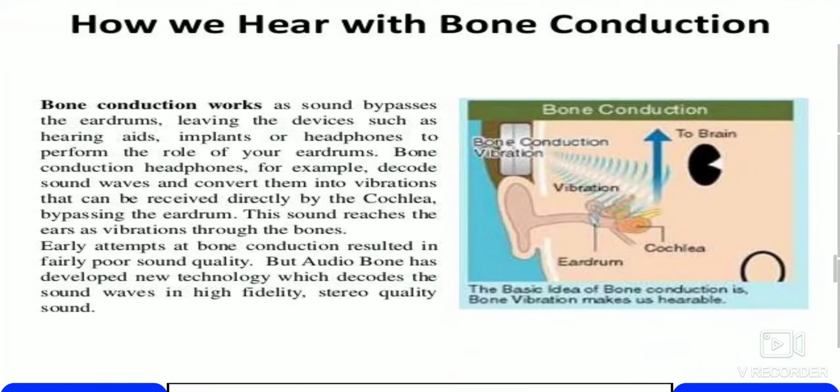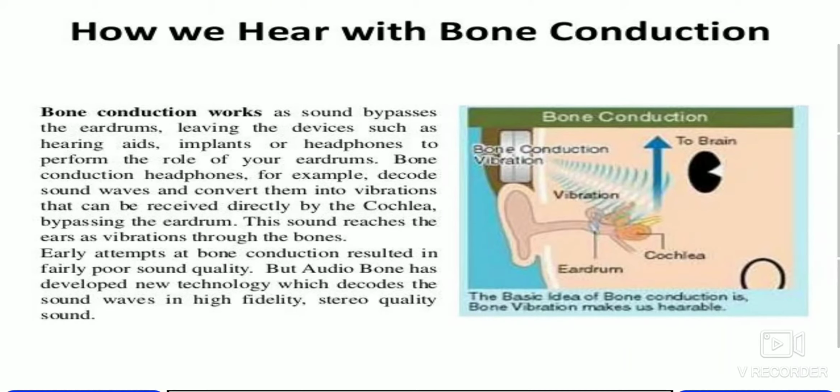What exactly is bone conduction? Bone conduction works as sound bypasses the eardrums, leaving devices such as hearing aids, implants, or headphones to perform the role of your eardrums. Bone conduction headphones, for example, decode sound waves and convert them into vibrations that can be received directly by the cochlea, bypassing the eardrum. This sound reaches the ears as vibrations through the bones.